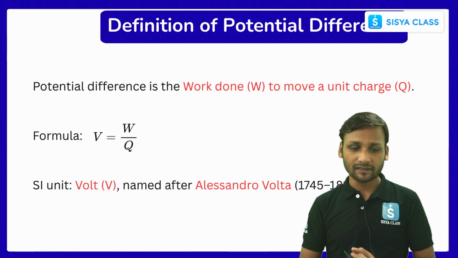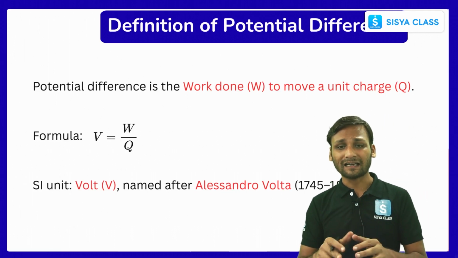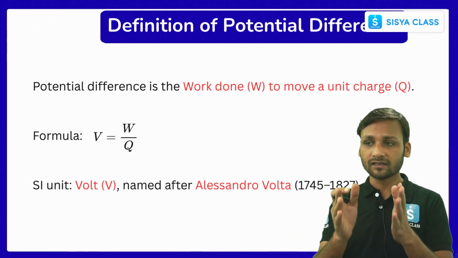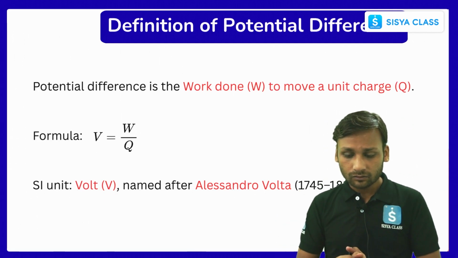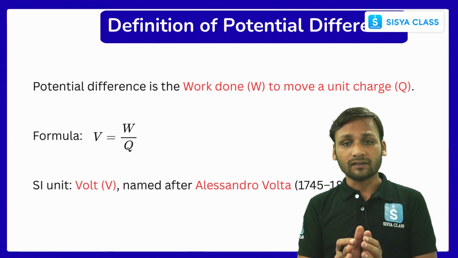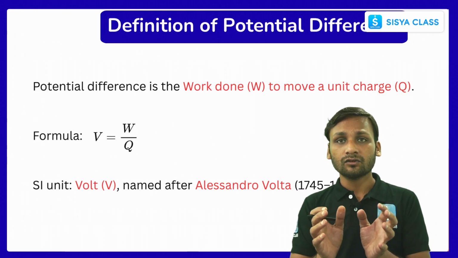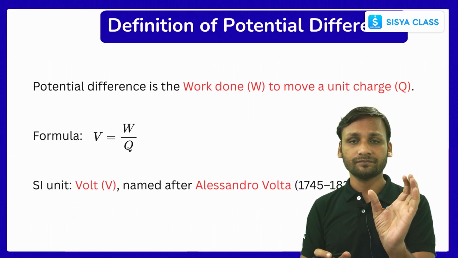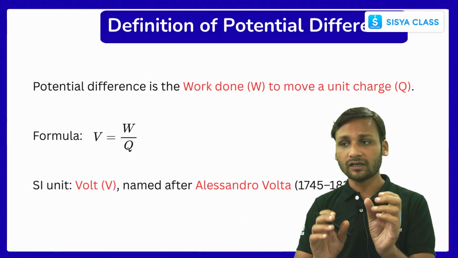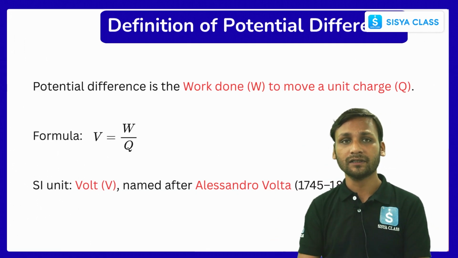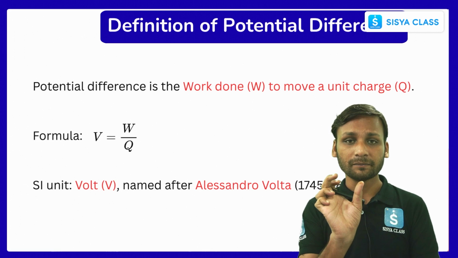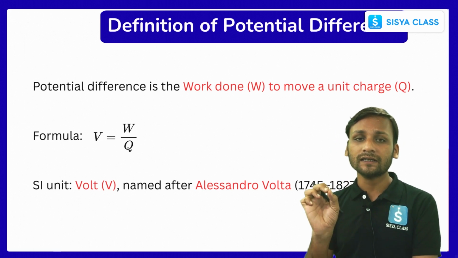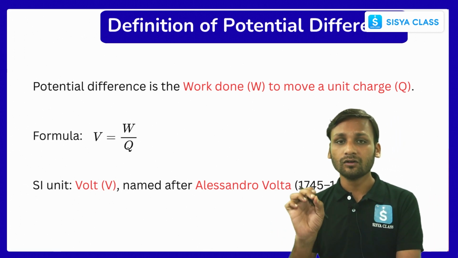Now let's see the other form of potential difference. Potential difference, as we know, is a kind of pressure that moves the charges from higher potential to lower potential, right? Now the amount of work done to move a unit charge from one terminal to another terminal is called potential difference. Just mark my words here: work done to move a unit charge is called potential difference.